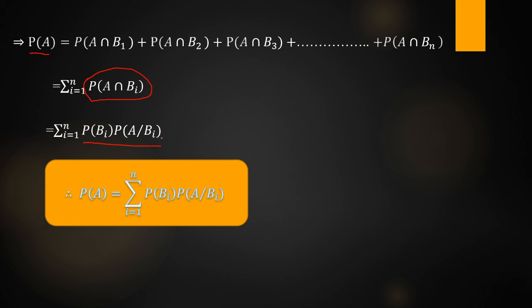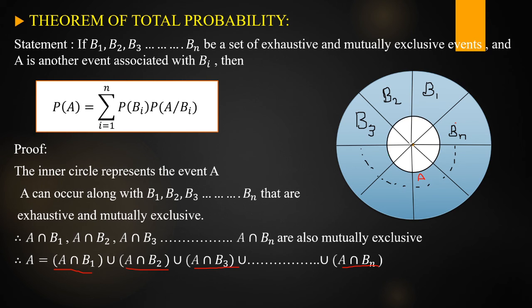Next observe the figure clearly. These are B1, B2, B3, and so on, Bn. This is the figure I drew so that it is easy for you. A is this inner circle associated with each Bi. If you observe clearly here, this is A intersection B1, A intersection B2. First identify the mutually exclusive events, then apply the probability. When we apply the probability, it is very easy if the events are mutually exclusive. Why? To apply the third axiom of the probability. Did all of you get this?